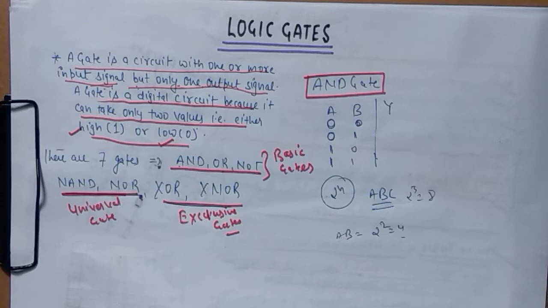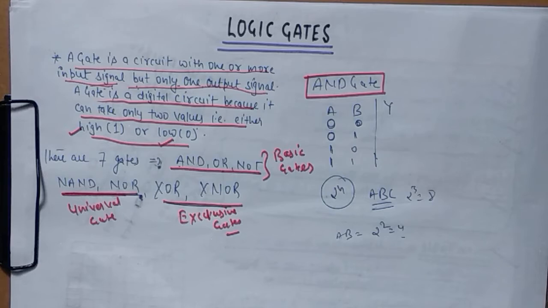Okay, so once again I am revising it. AND, OR and NOT are called basic gates. NAND and NOR are called universal gates. Why are they called universal gates? Because we can develop any sort of logic circuit with the help of NAND and NOR. And XOR and XNOR are known as exclusive gates.